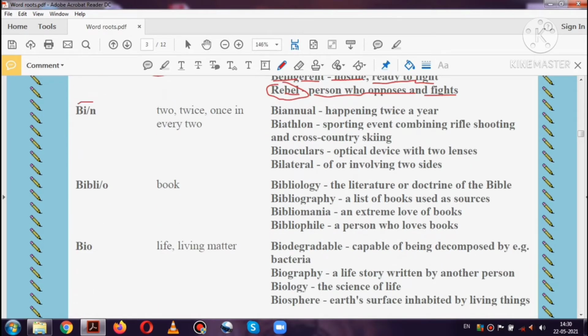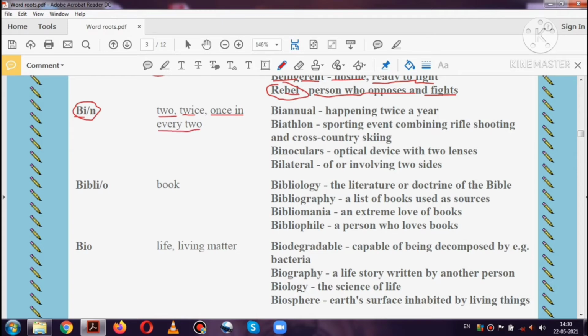The next word root is bi. Bi means two, or bi or bin means twice or once in every two.